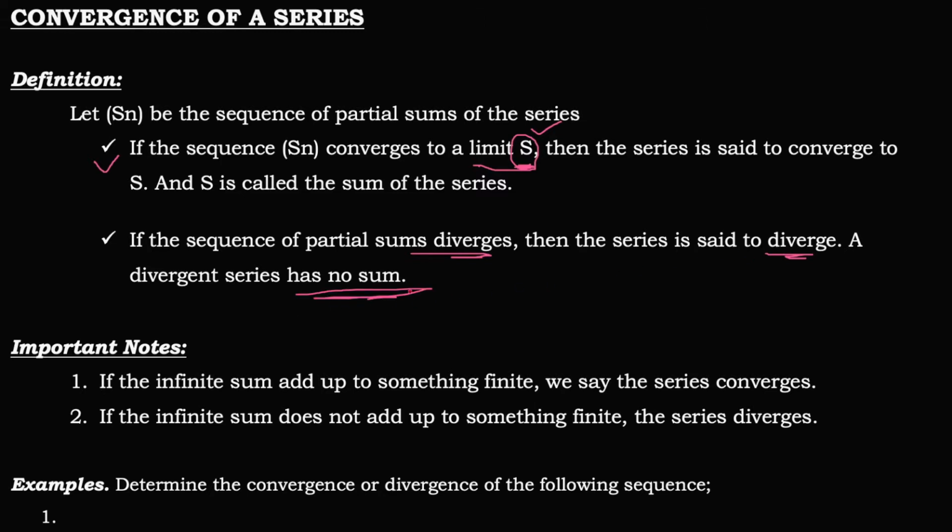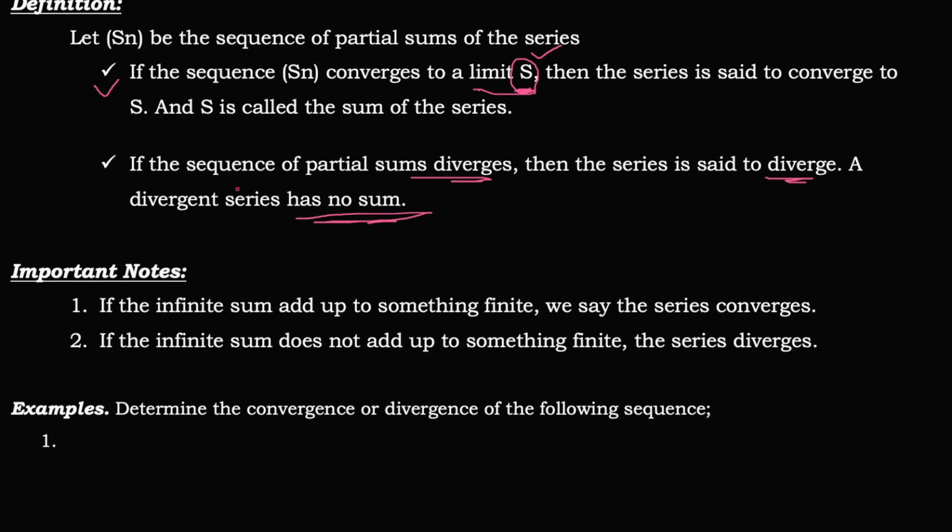A divergent series has no sum. In simple language, it means that if an infinite sum adds up to something finite, or if the limit exists, we say that the series converges. While if an infinite sum, or the series, does not add up to something finite, then the series diverges. Two important points to remember: if the limit exists, the series is convergent. If the limit does not exist, then the series is divergent. Let me have an example.